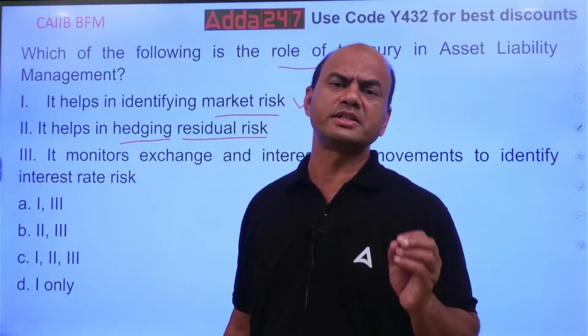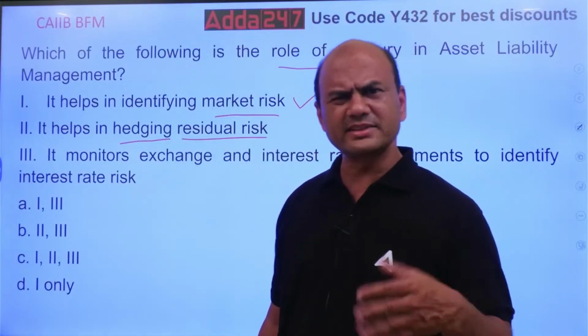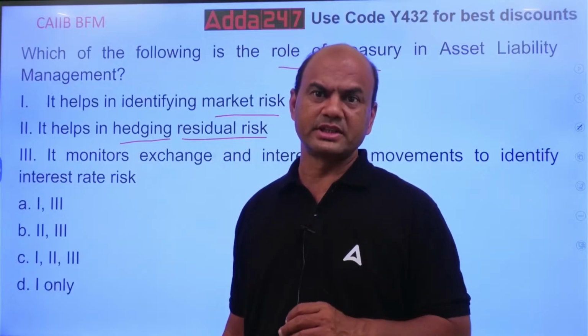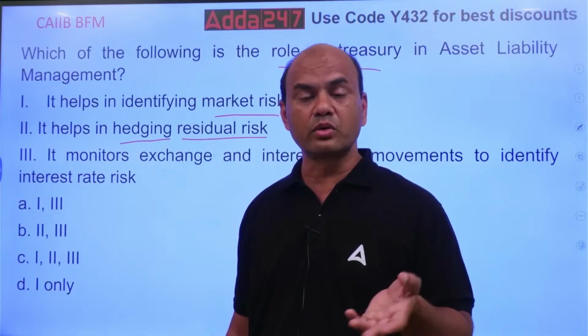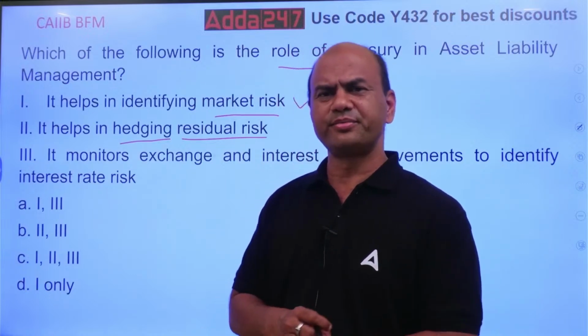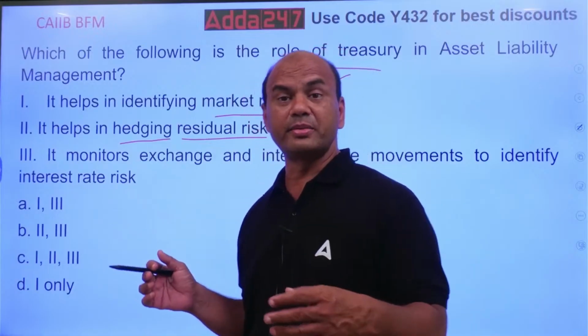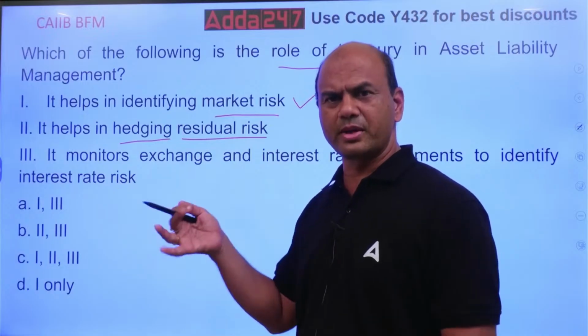Insurance is a major hedging tool. Others are also there, like derivatives, CDS, credit default swaps, total return swaps. We'll come to it later. For that, join the paid batches, very important ones. Here also I'll cover it when the topic comes.